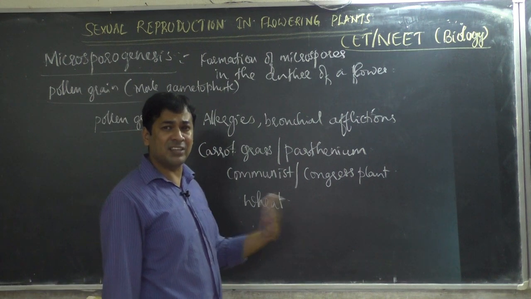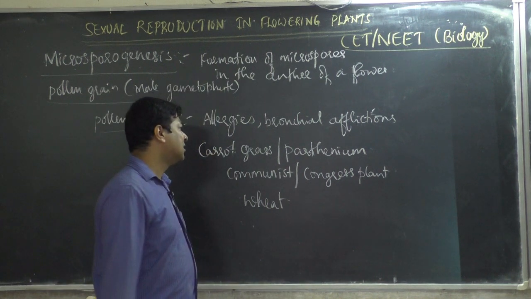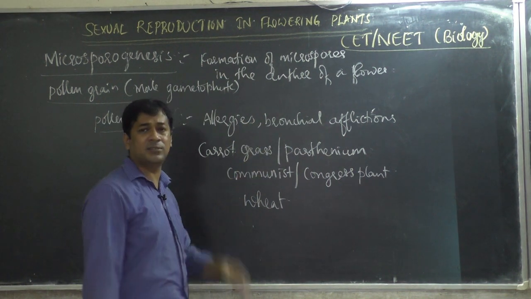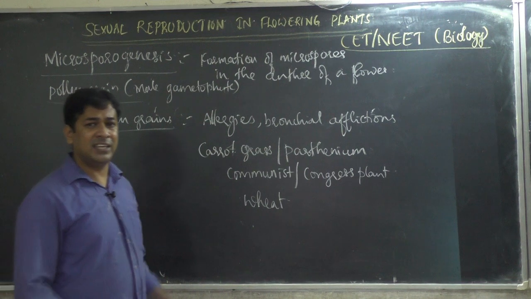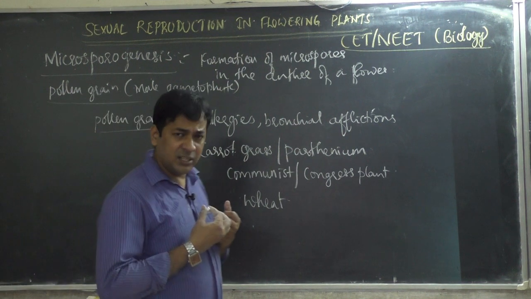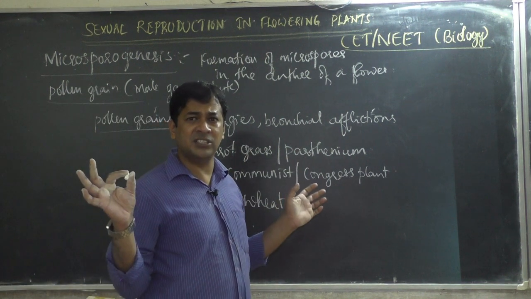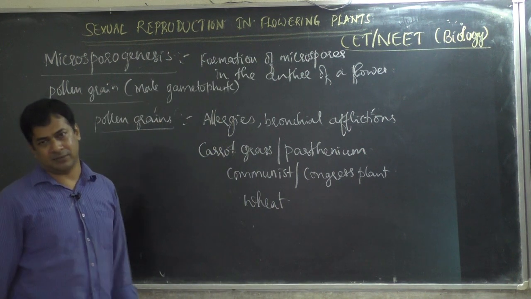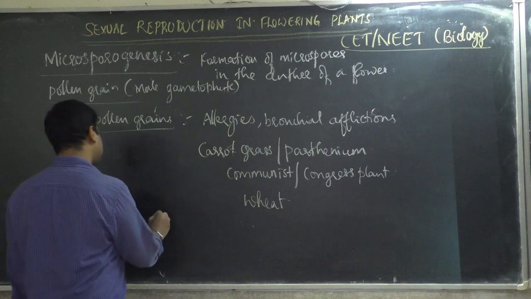It grows very fast. The pollen grains produced by these plants also do severe pollination and increase the number of plants. So it is a waste plant.